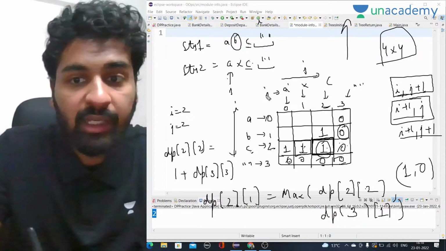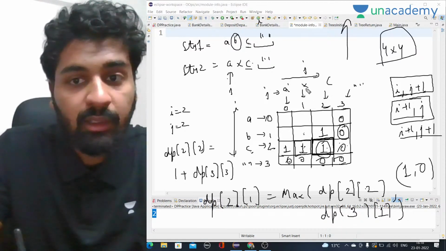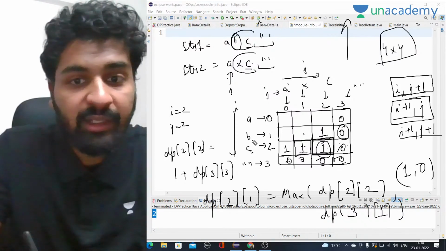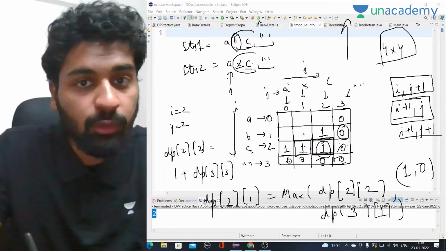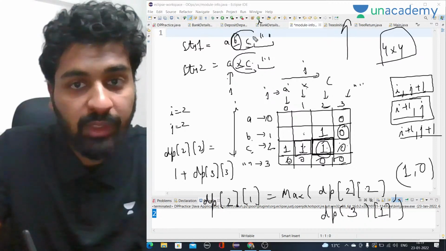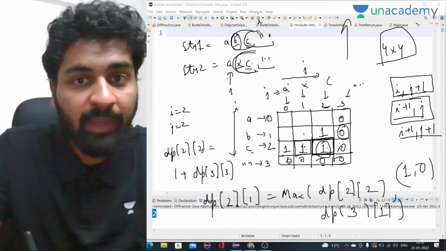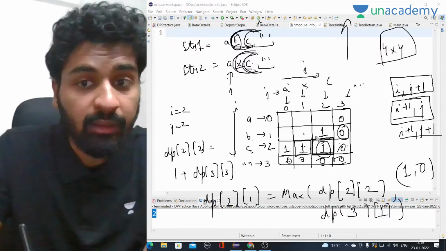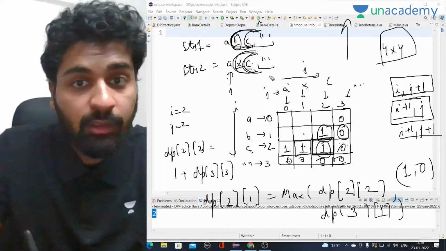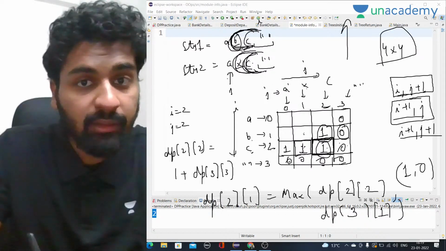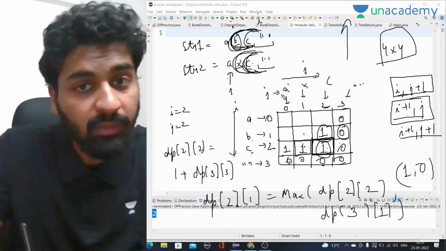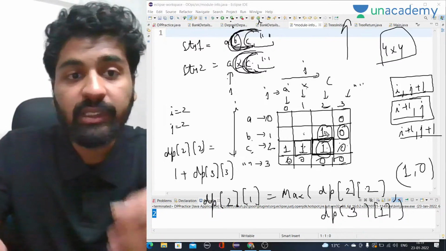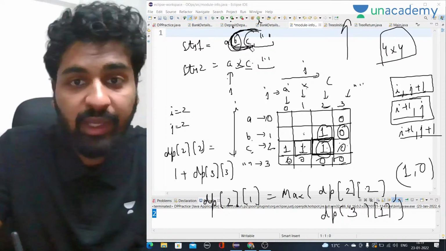So what we will do is, when we come here, now XC and BC, we have to find the common subsequence between them. We are at X and B. They are not equal. Again, same thing, we have to take the maximum of this and this, and we already know the maximum of this and this that we have just calculated, right? This was the one. So this part, like i and j plus 1, we already know. This is what is helping us. We don't have to calculate this again and again. We have actually stored them.